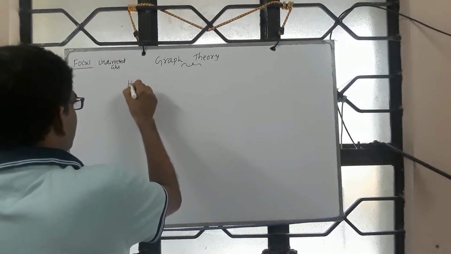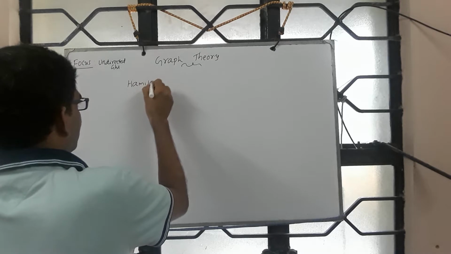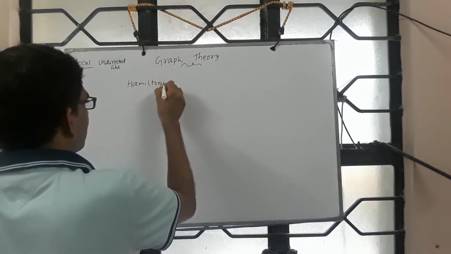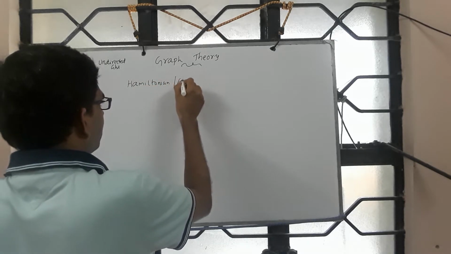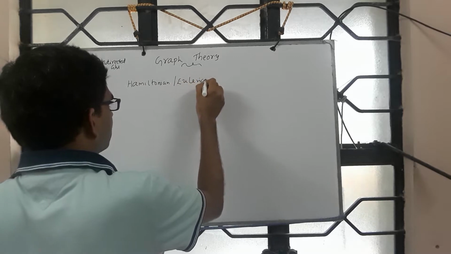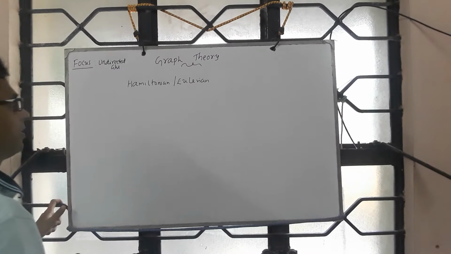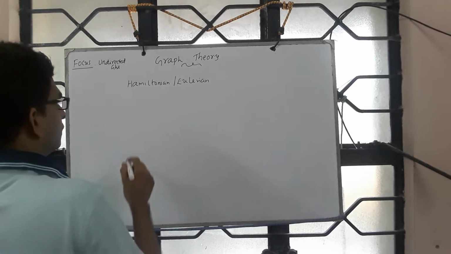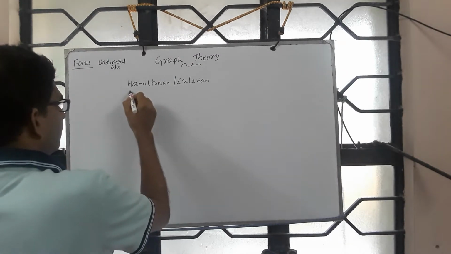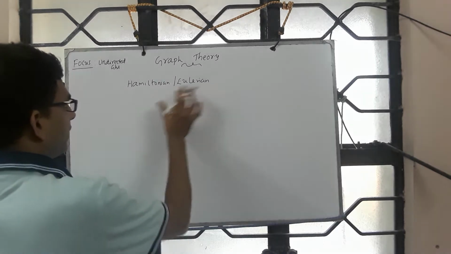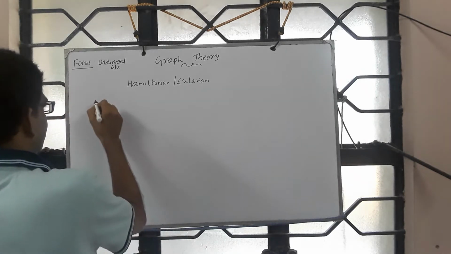There is something called Hamiltonian graphs and something called Eulerian graphs, named after the mathematicians Hamilton and Euler. So, when do you say a graph is Hamiltonian? When do you say a graph is Eulerian?